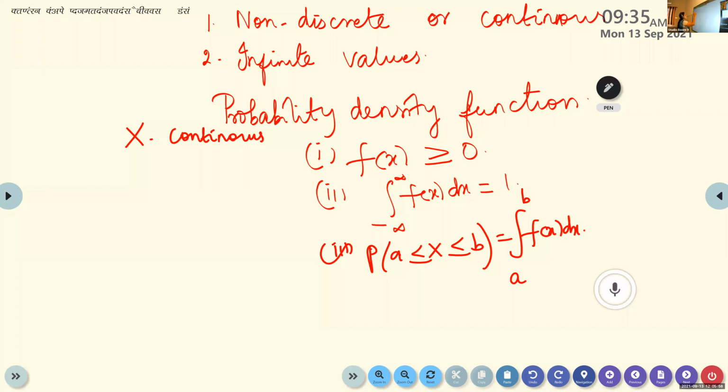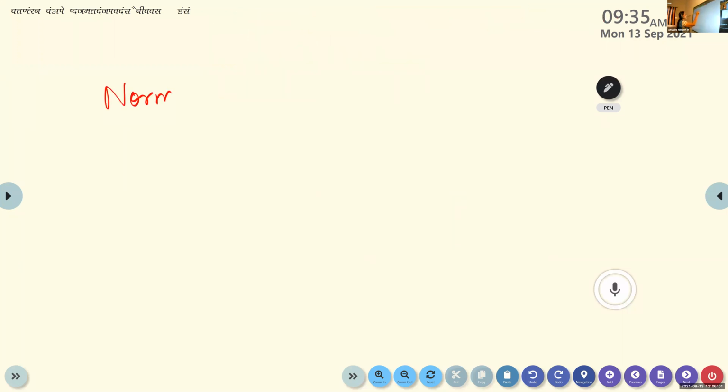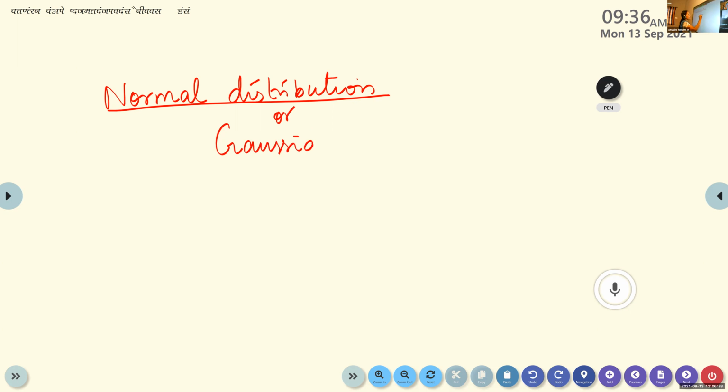Now the next one: we are going to learn about normal distribution. Normal distribution is one type of continuous distribution. One important continuous probability distribution is the normal distribution, or normal probability distribution function. It is otherwise called the Gaussian distribution.